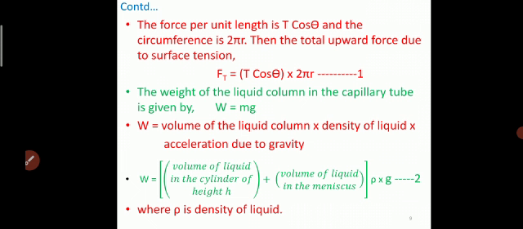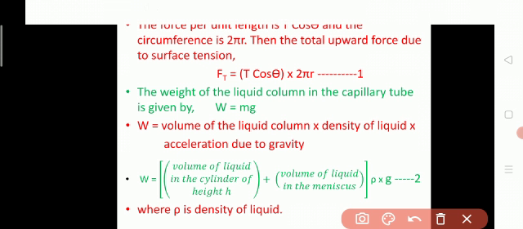Then here we have to find out the value of W. W is equal to m into g. Then how do we calculate the mass of the liquid? The mass of the liquid is given by the volume of the liquid column into the density of the liquid. Therefore, m is equal to volume into density. Substituting that value here, we have W is equal to volume of the liquid column into density and acceleration due to gravity.